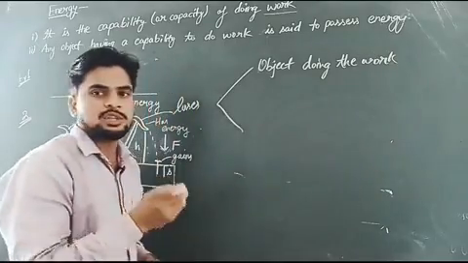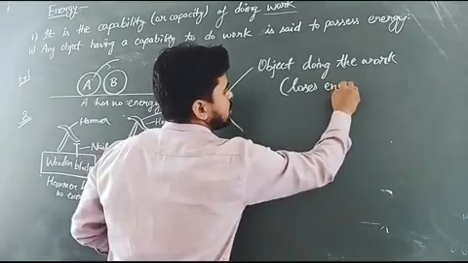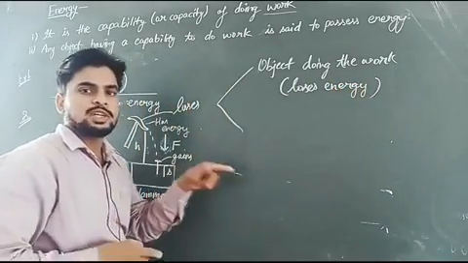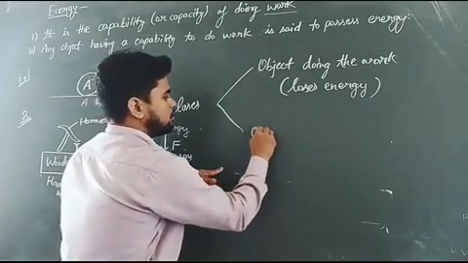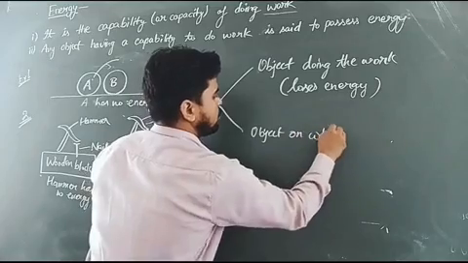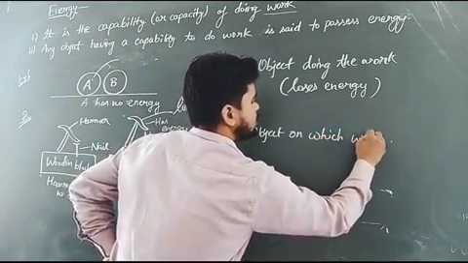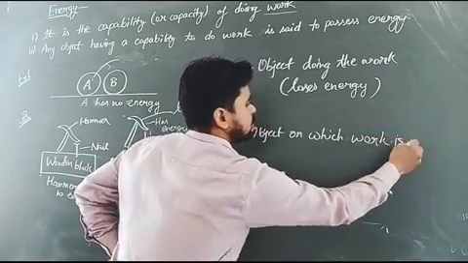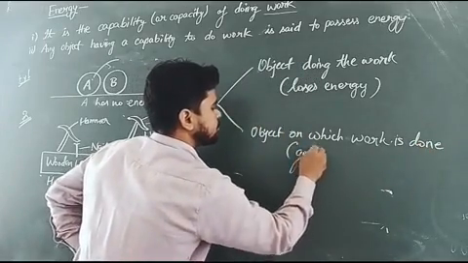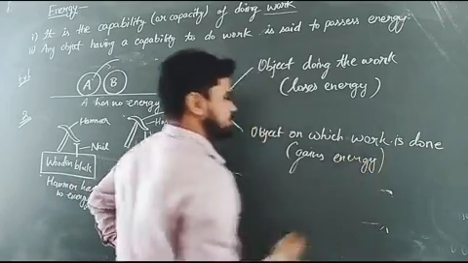The object which is doing the work loses energy. While the object on which work is done gains energy.